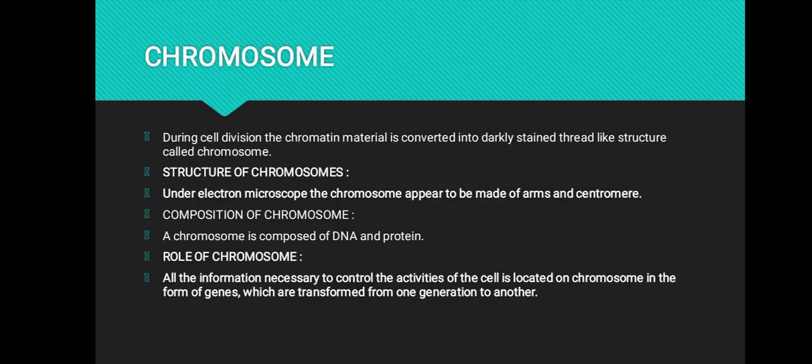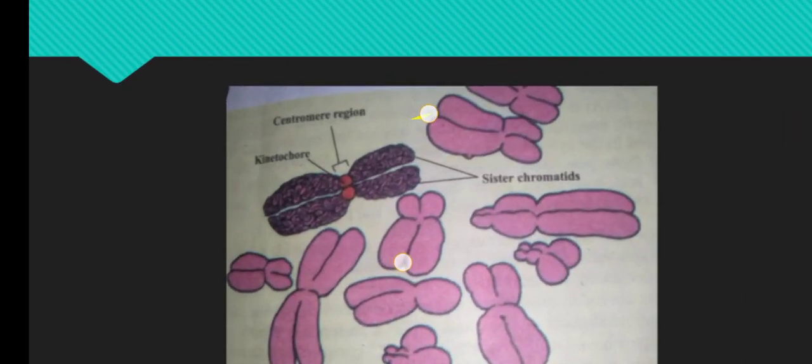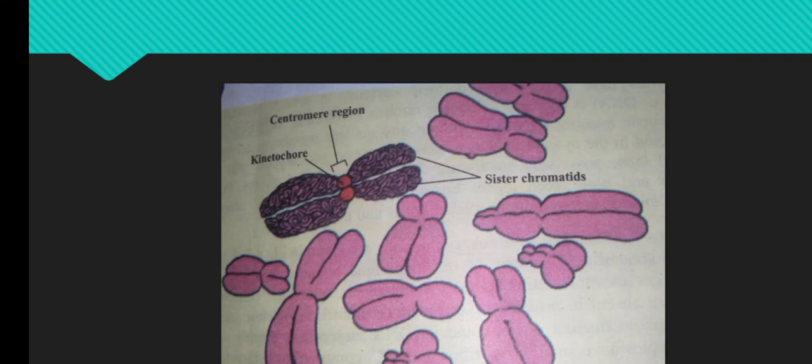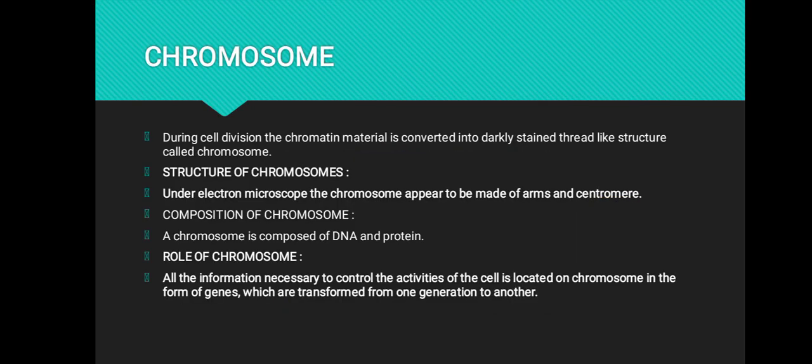Now we discuss what is centromere. This region is a centromere. At this region, the spindle fibers are attached during the cell division. Now we discuss the composition of chromosomes. Chromosomes are composed of DNA and proteins.